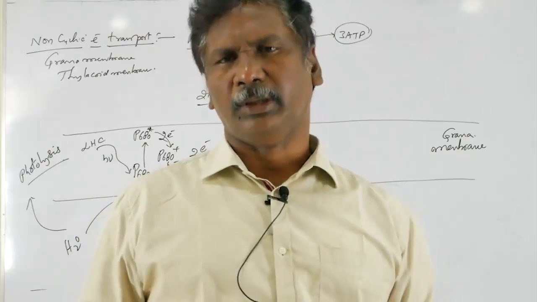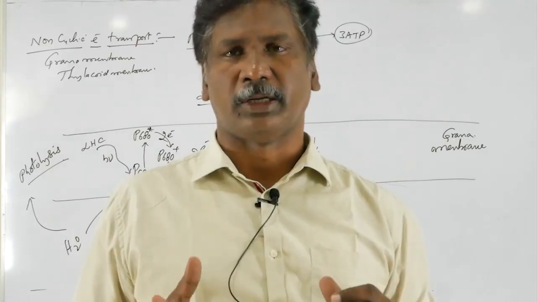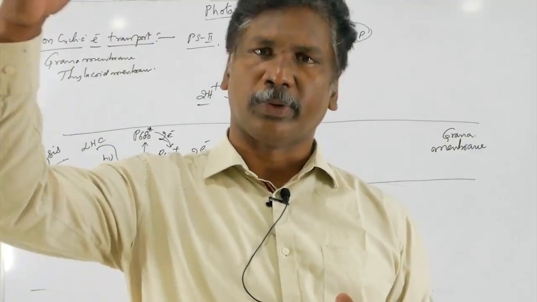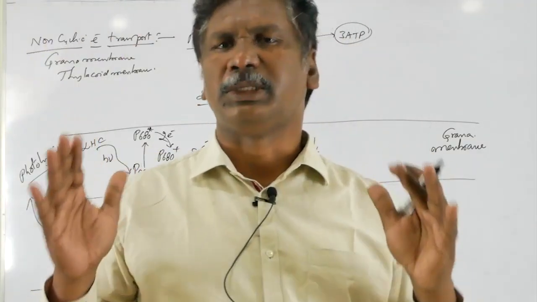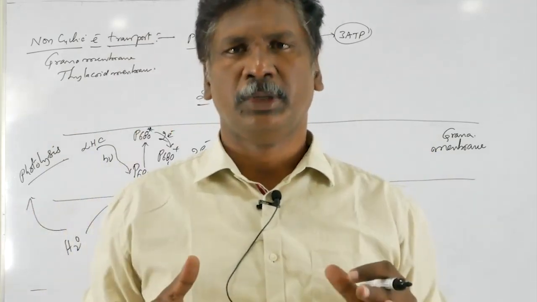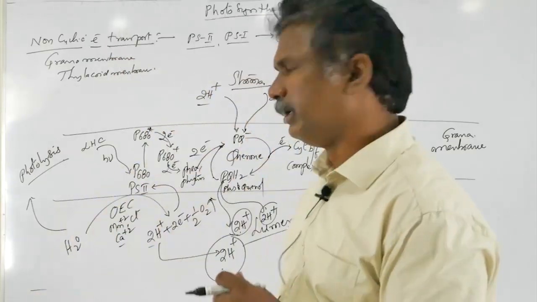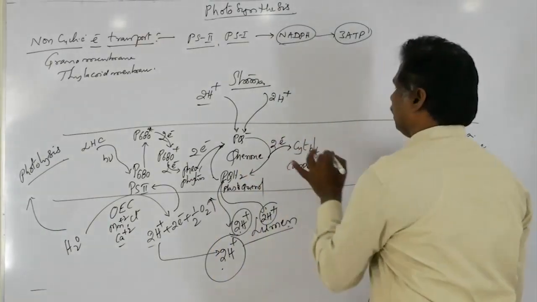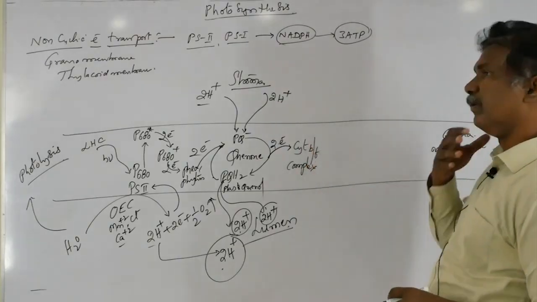The main aim, the main important event of the photosynthetic non-cyclic electron transfer, is the quinone cycle, to translocate the protons from lumen to stroma. The accumulation of a large number of protons within the lumen is the main important energy source for the synthesis of ATP. Okay, you can see this one. So now those 2 electrons are present within the cytochrome b6f complex.